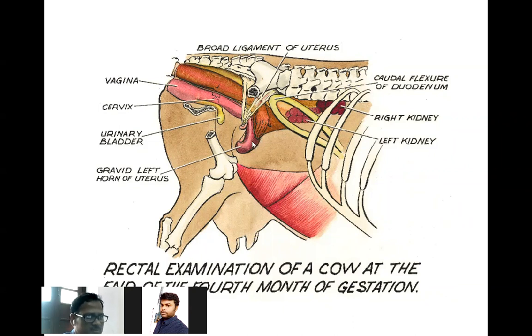At that time, you are not able to feel the CL, and the ovary is also not reachable. You can only diagnose by the middle uterine artery. That artery will be the only way to see the difference. And you cannot hold or lift this uterine horn; it will be very tight, straight, and flat.